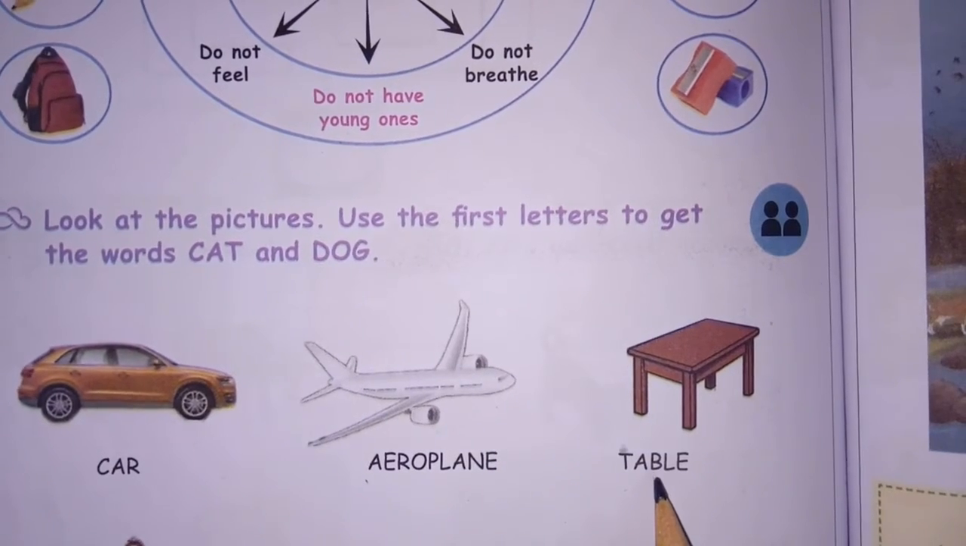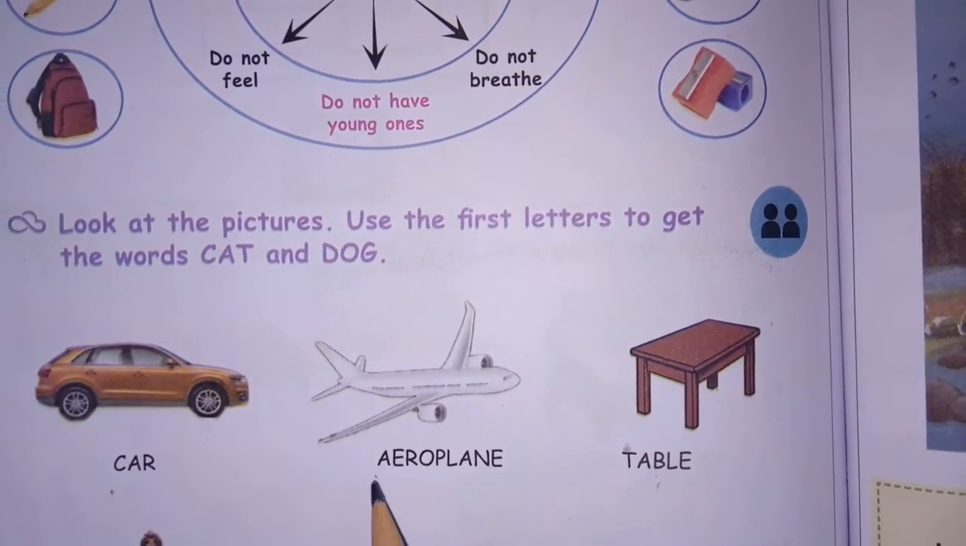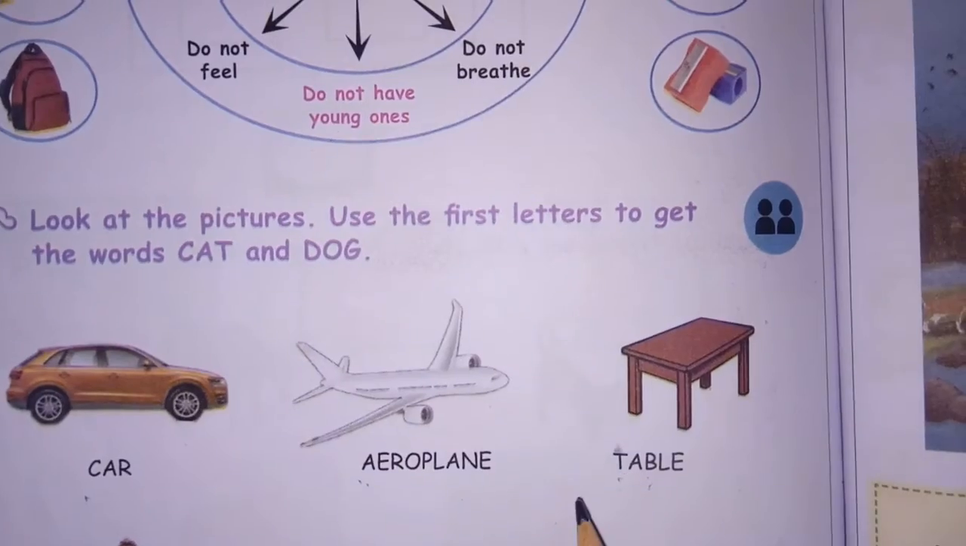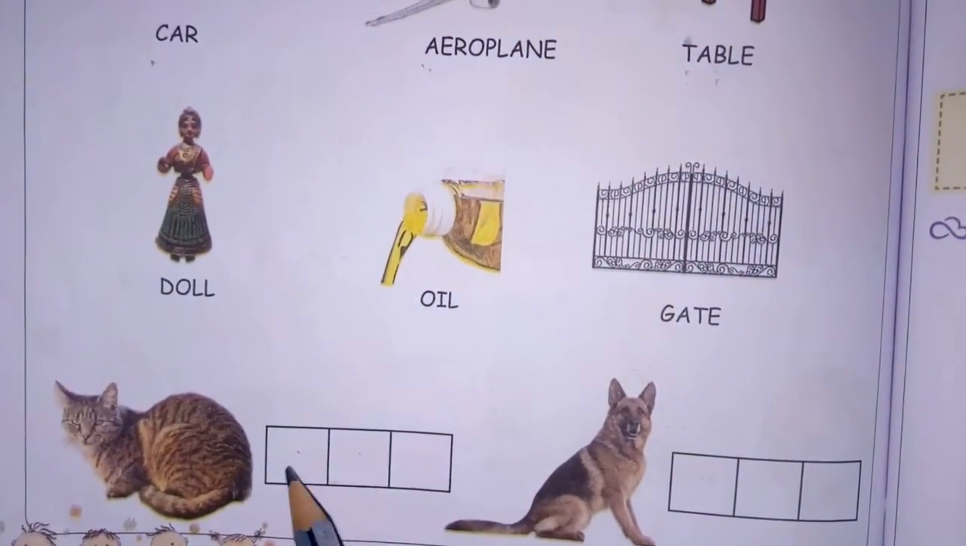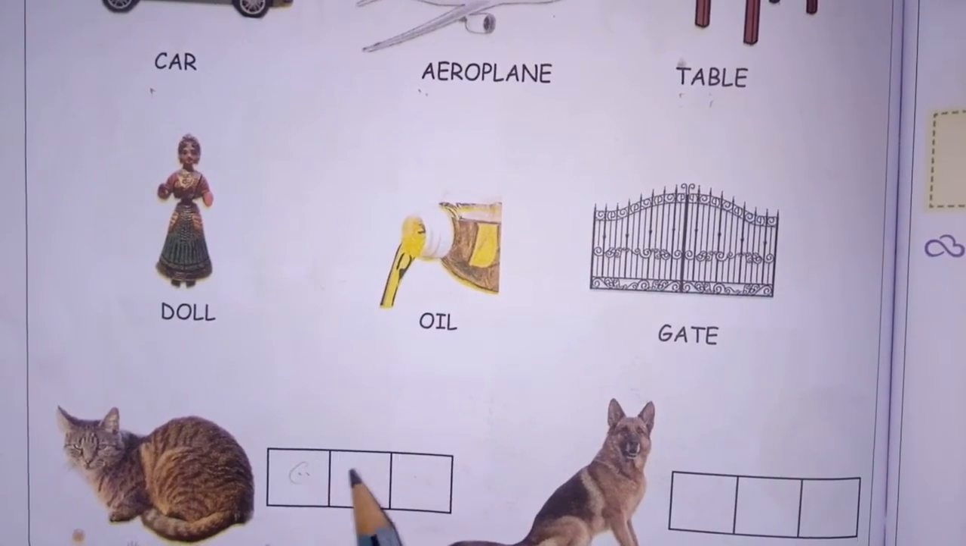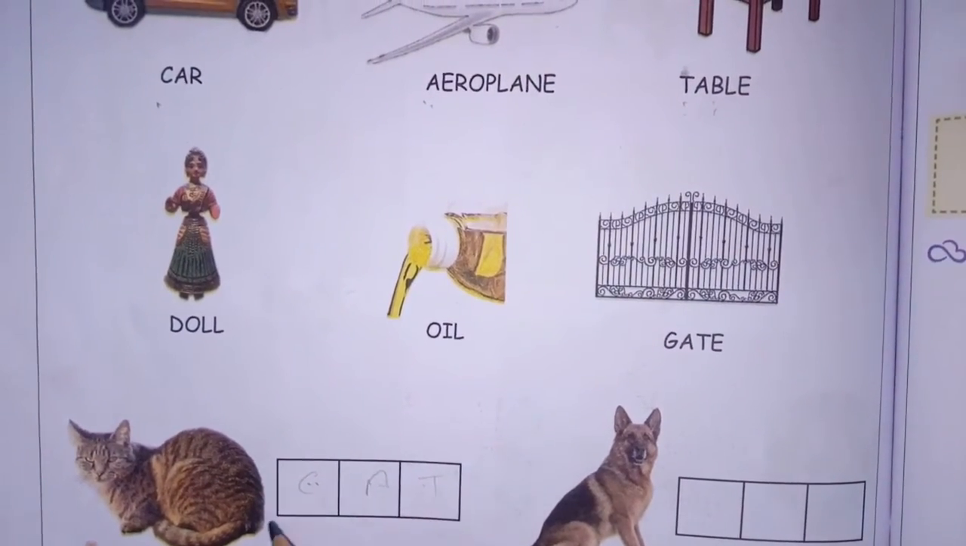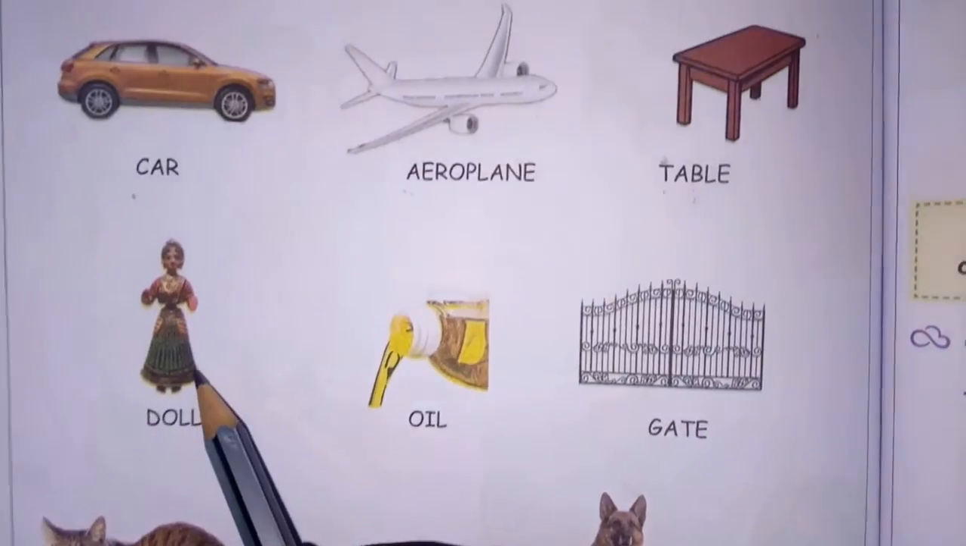See the three words. You want to connect only the first letters. C A T. What is the word you can get? Cat. C A T. You want to write it in this box. C A T. What is C A T? Cat. Okay. Next, second letters.